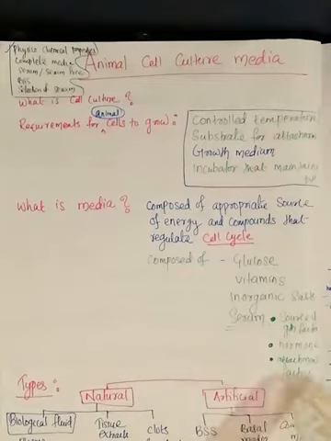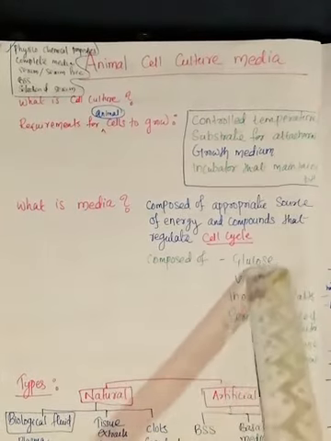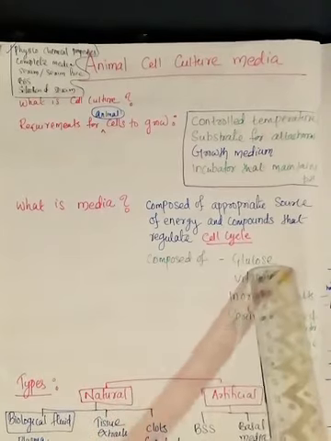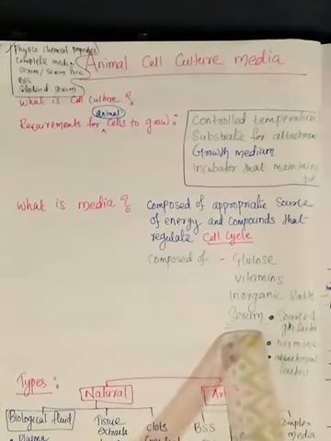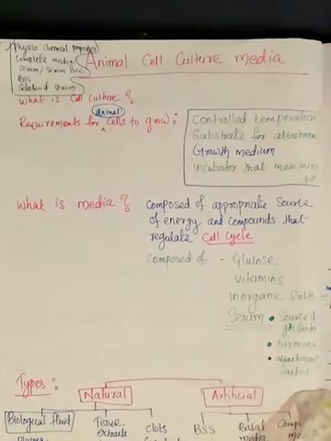These are some of the major components which we generally use for the preparation of animal cell culture media. One is glucose, another one is vitamin. Glucose is the quick energy source. Then vitamins, inorganic salt and serum. What is there in the serum? Serum has growth factors, hormones and attachment factors.